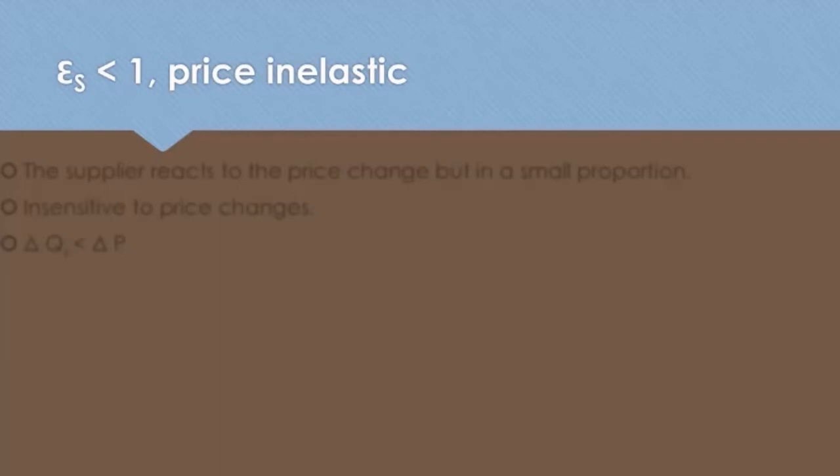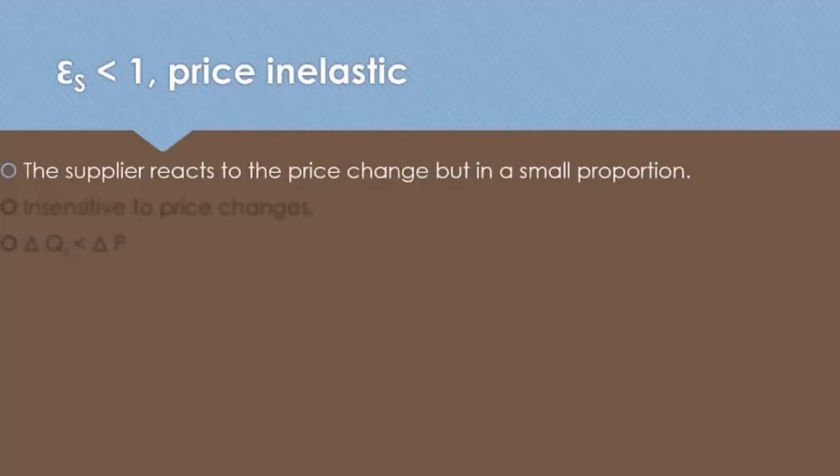An elasticity of supply which is lesser than 1 is price inelastic. The supplier reacts to the price change but in a small proportion.